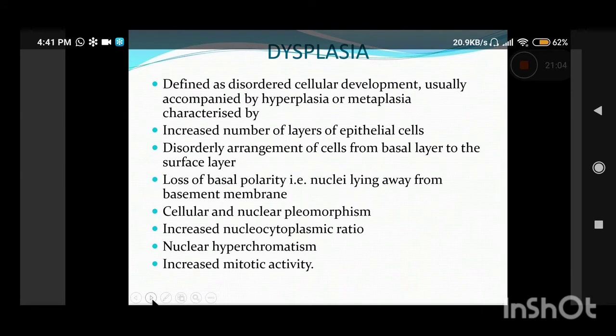Now, what is dysplasia? Dysplasia is defined as disordered cellular development. Basically there is an increase in the number of cell layers. There is a disorderly arrangement of the cells from the basal layer till the surface layer. So the arrangement of the cells becomes disordered, haphazard. Normally the nuclei are all basal, lying close to the basement membrane, but there is loss of basal polarity in dysplasia, and you will read about dysplasia in much more detail in the next chapter,